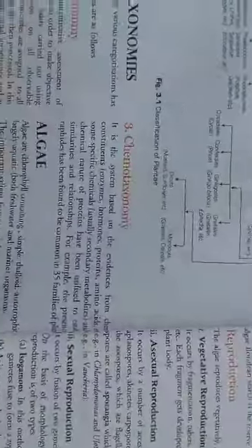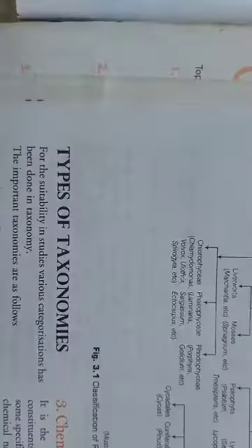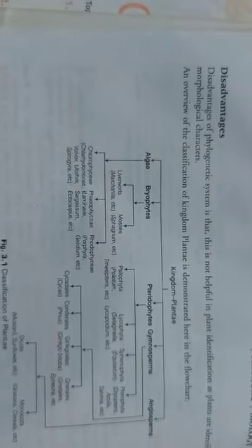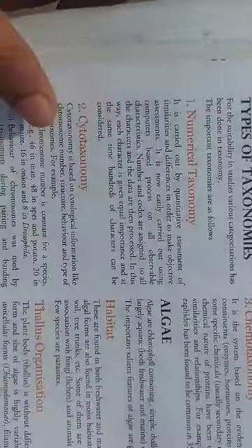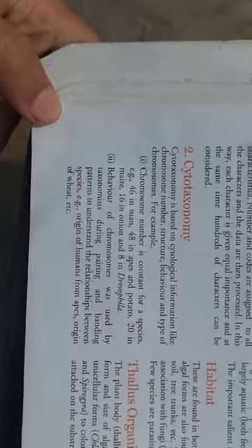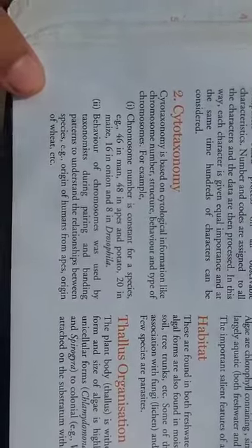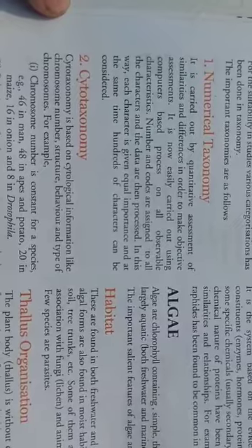After this classification, we come to the types of taxonomy. There are three types of taxonomy used to classify, because we studied taxonomy in the first chapter, that taxonomy is required for classification. The first one is numerical taxonomy. Numerical means based on numbers, and numbers and codes are assigned to particular characters. So that is studied according to number and code, and it is called numerical taxonomy.